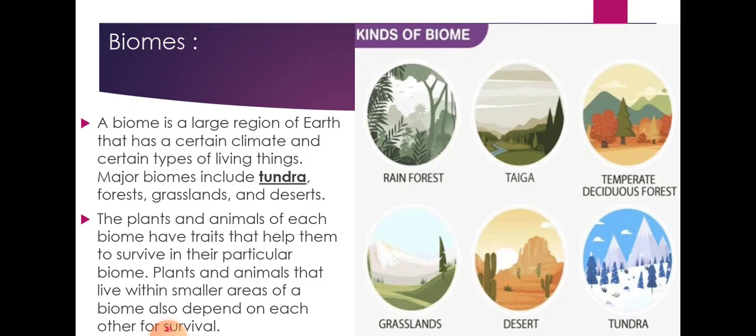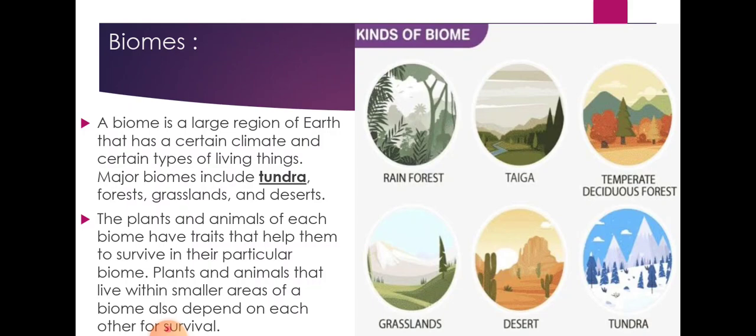Biome means a specific area covered over a large region, such as rainforest. Rainforests are found in equatorial areas, in Africa and other continents, where rainfall occurs at a higher level, which causes the forest to grow on a large scale.